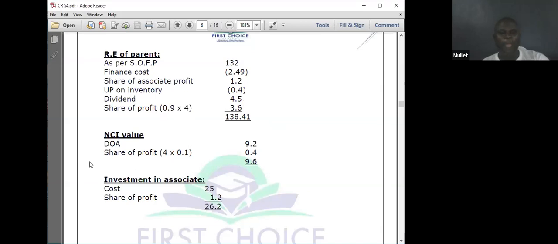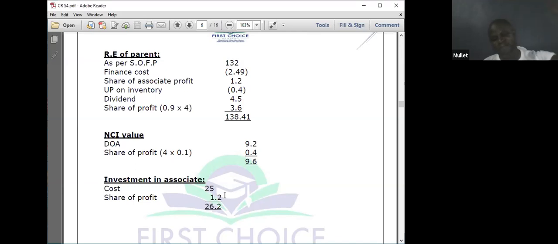NCI value at date of acquisition, 9.2. Share of the profit, 4 times 0.1, 0.4. Value of NCI to be reported, 9.6. Investment in associate, 25. We share a profit of 1.2. How do we know the share of profit, what is it at the reporting date? We compare it to what it was at the date of investing the 40%. They gave us 9. 12 minus 9 times 40% gives us 1.2.